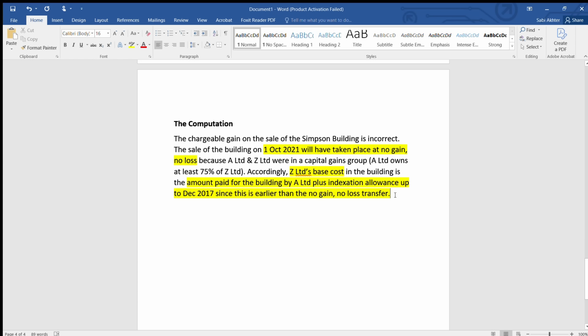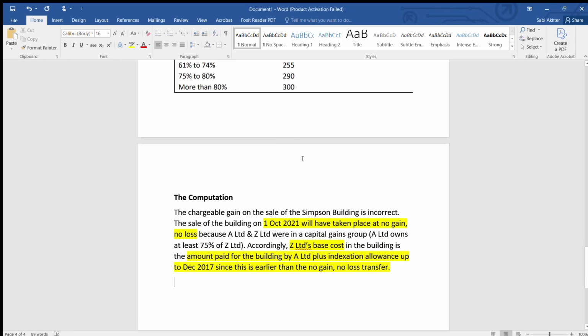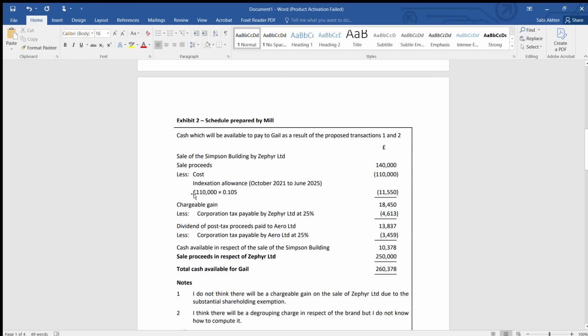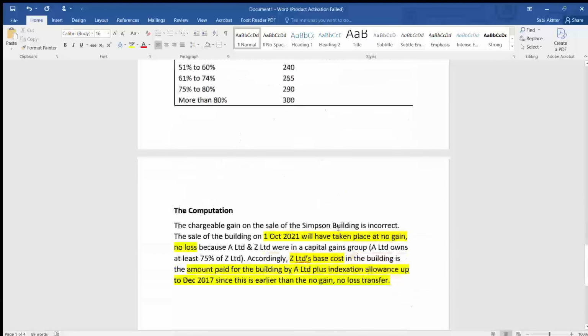Now we are moving to the next point. What's next? Next mistake. You don't have to memorize. You can always refer back. Open your exhibit and keep it in front of you. The next mistake is in the corporation tax. Corporation tax you do not deduct from gain. You rather deduct it from the sale proceeds to find the amount of cash. So that's the second mistake. So that's what we will write in the second point.